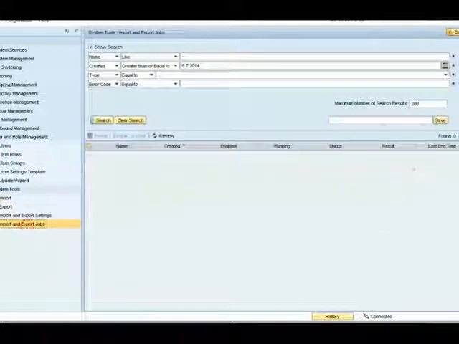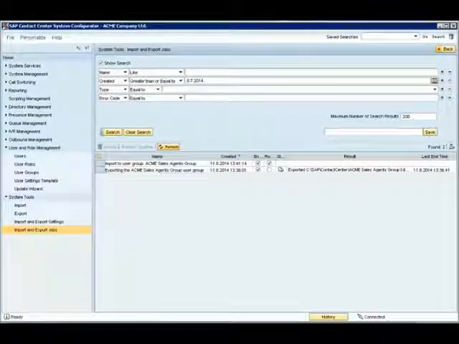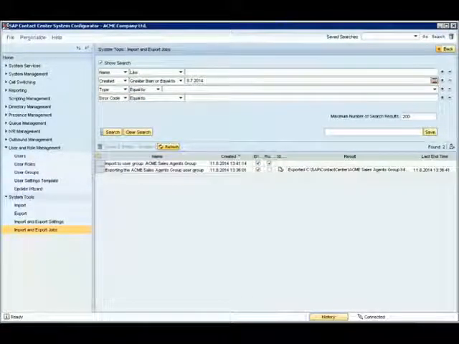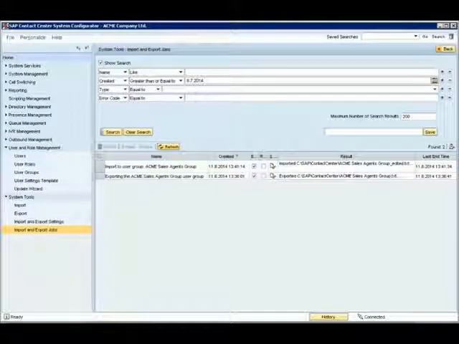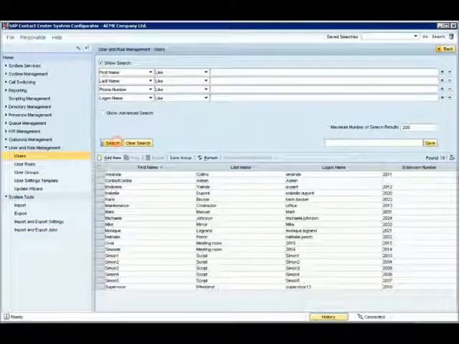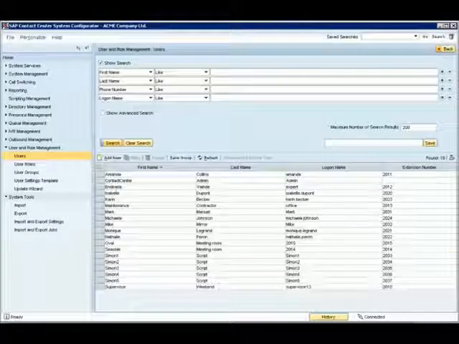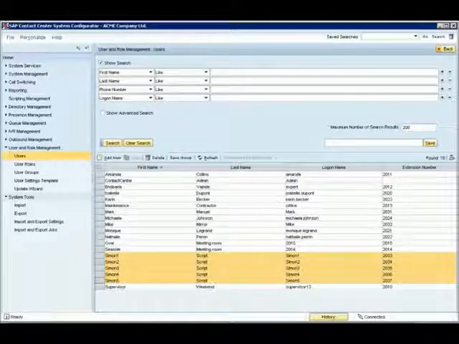To see the job status, we go to Import and Export Jobs and do a search to see the new import job on the list. A refresh shows that the job is now running, and the second refresh shows the job completed. To see the results, we go to Users, do a search, and see the Simons on the list.